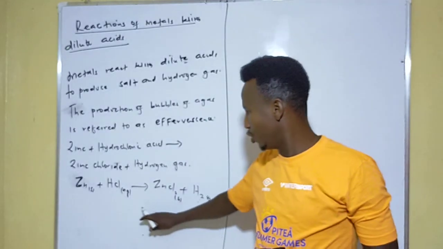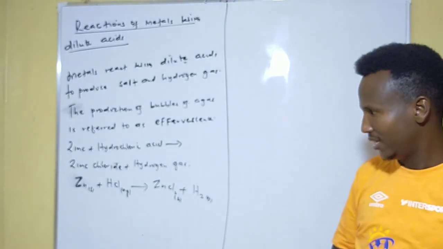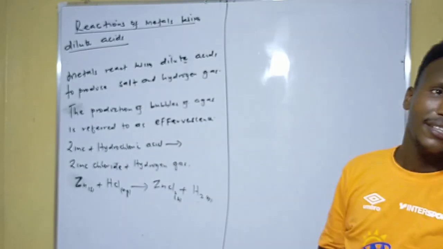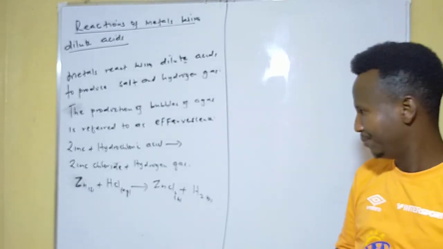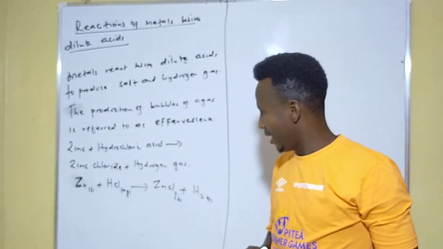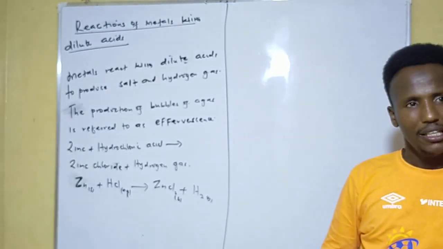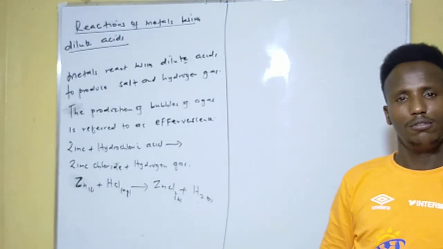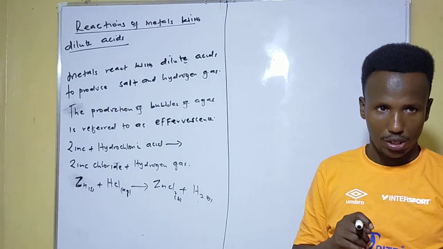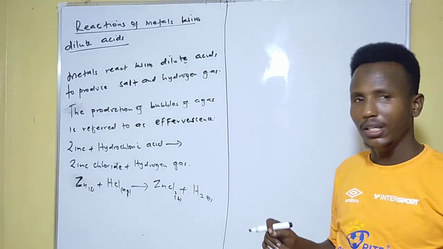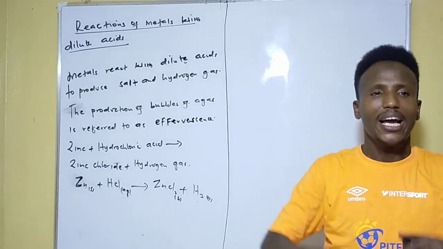We said during the preparation of hydrogen that we are going to use what? Copper turnings? Zinc turnings. Don't forget that. Zinc turnings, because they react moderately with the dilute acids to give us the hydrogen gas required. Okay? The reaction between calcium and dilute sulfuric acid slows down and eventually stops. You can be asked in the examination room, explain why the reaction between dilute sulfuric acid and calcium metal slows down and stops eventually.